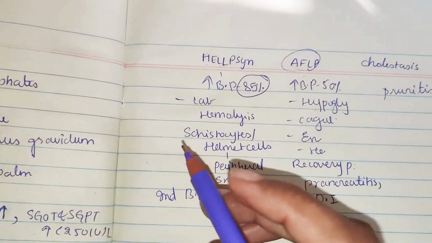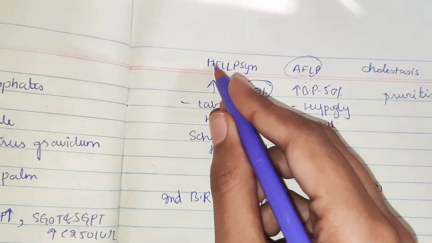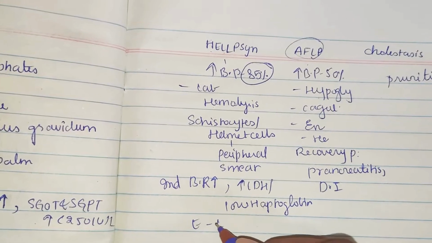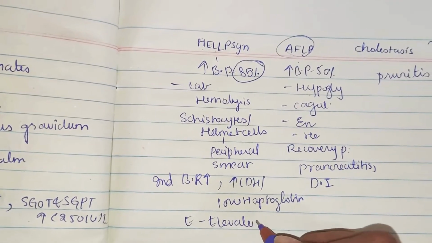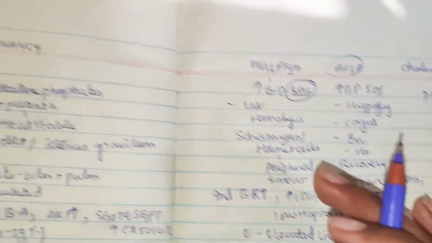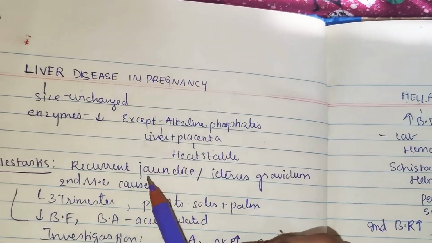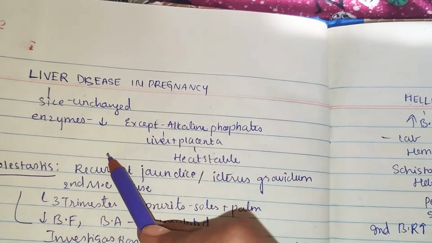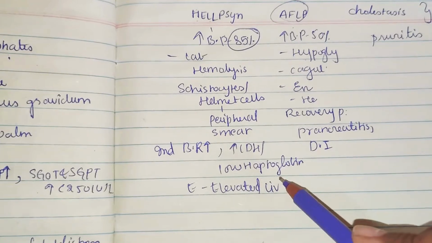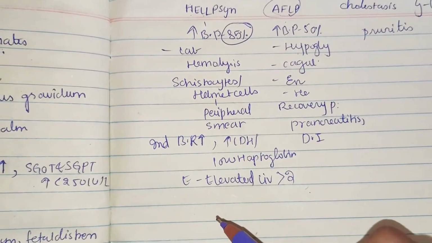And the next one is E, here H is completed hemolysis, E stands for elevated liver enzymes. If you remember, normally in the beginning of liver disease we discussed that the liver enzymes are all decreased except alkaline phosphatase, but in HELLP syndrome the liver enzymes are elevated greater than 2 times normal.